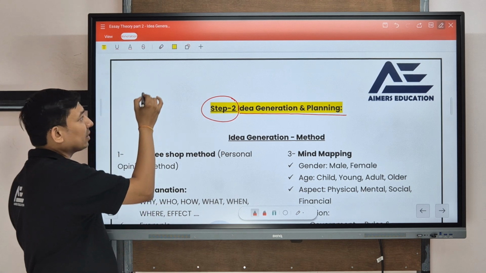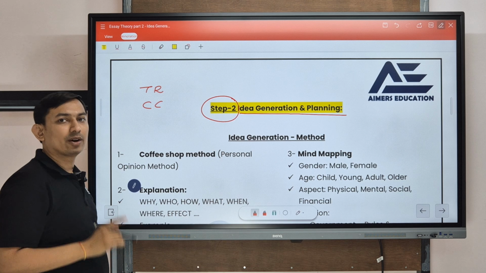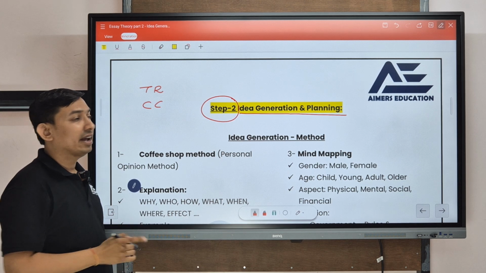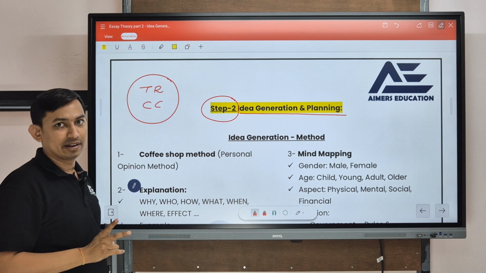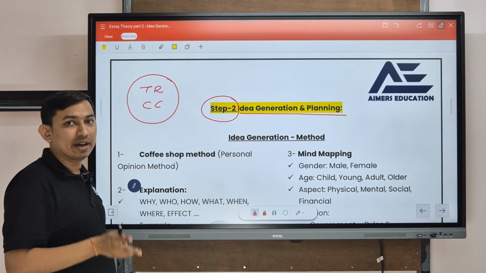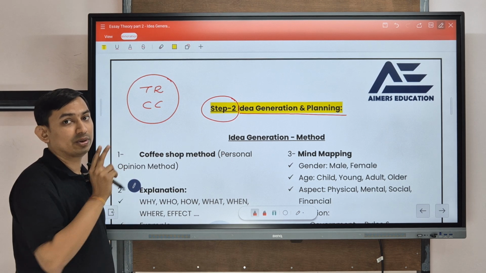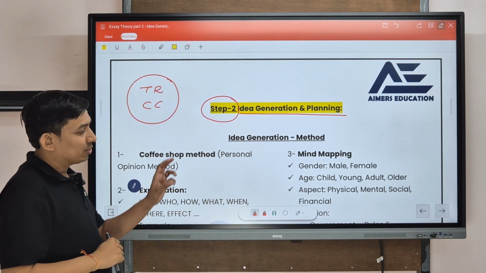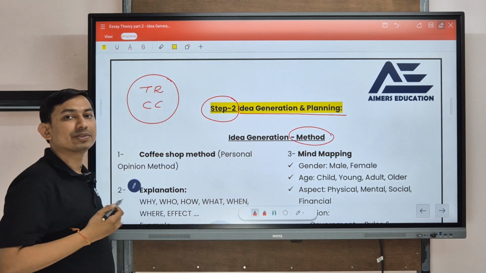Why? First of all, it is related to the task response and coherence and cohesion marking criteria. It generally depends on your idea and explanation part. So we can say that 50% of the weightage in an IELTS essay is based on our idea, and how you are going to represent it also matters. Clear? So for idea generation, there are different methods which we are going to see.